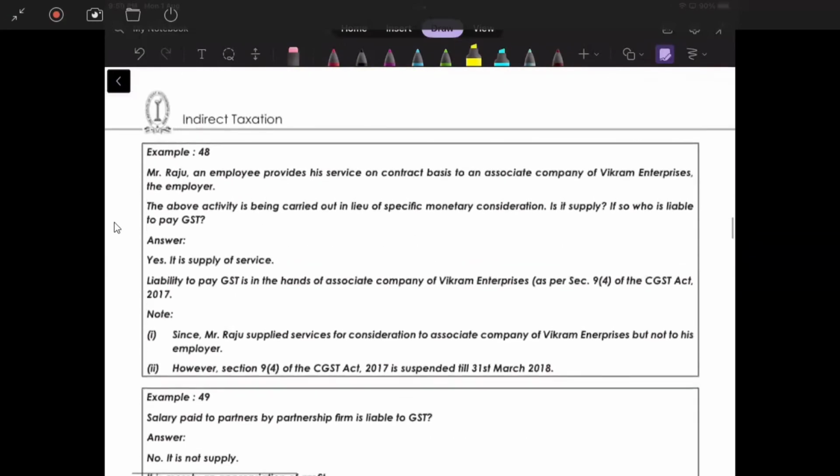Okay. This is a good one. Mr. Raju, an employee, provides his service on contract basis to an associate company of Bikram Enterprises, the employer. Okay. Contractual basis. The above activity is being carried out in lieu of specific monetary consideration. Is it supply?